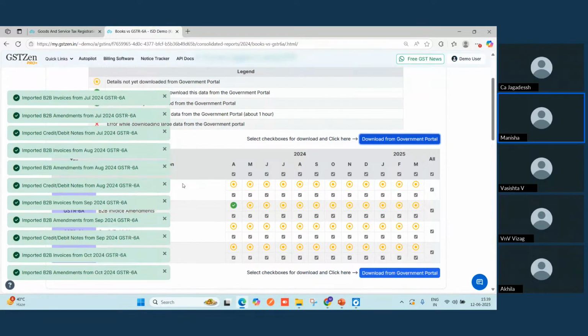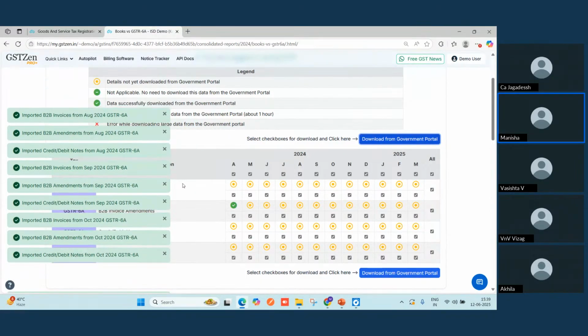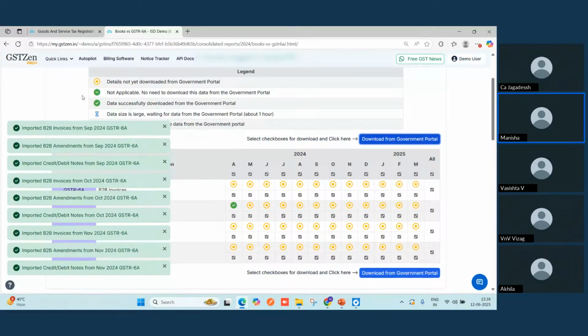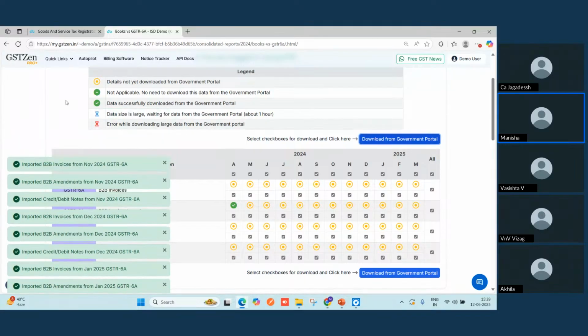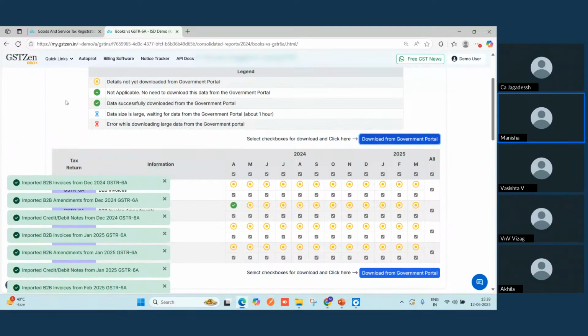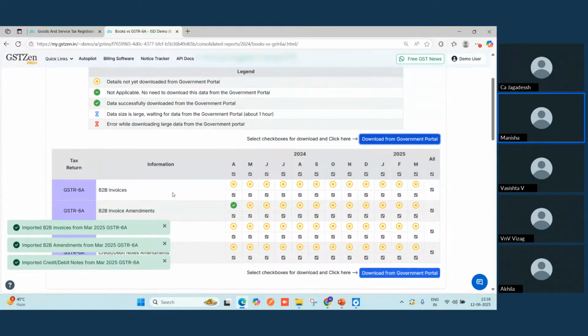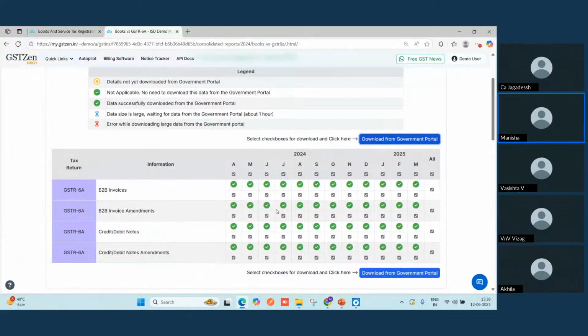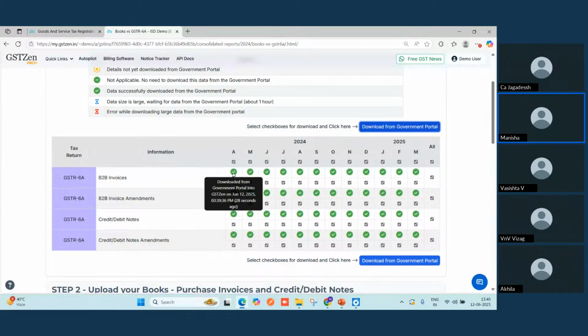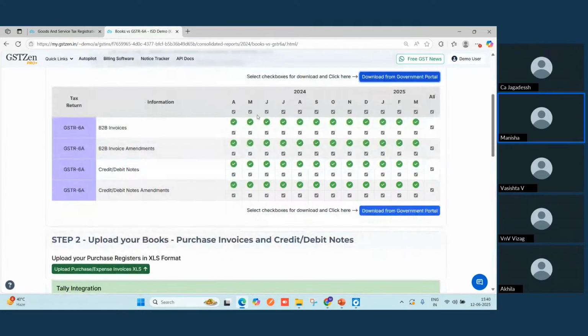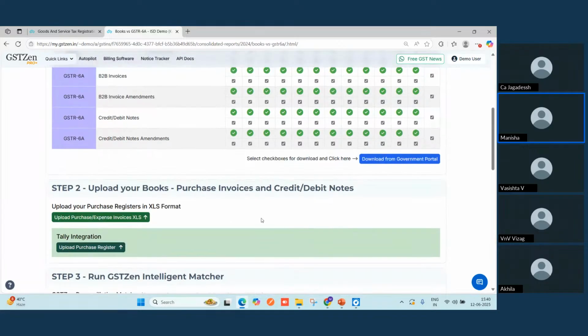If there is any error while fetching the data from the government portal, it will also show on the left hand side itself, but in red color, to pop up that there is some error because of which the data is not downloading. So as soon as this completes, all these yellow circles will turn into green. You can just hover your cursor over any of the green circles to check when you downloaded the data. So here, my first step is done, that is fetching the data from the government portal.